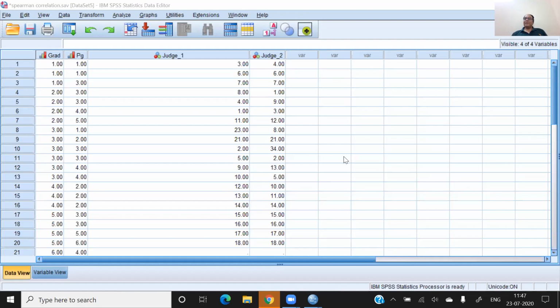If the difference between the rank is high, correlation is always low. This is the concept, and this concept is only indicated by the Kendall-Tau. So I can say the Kendall-Tau is more relevant in this example as compared to Spearman correlation, right?